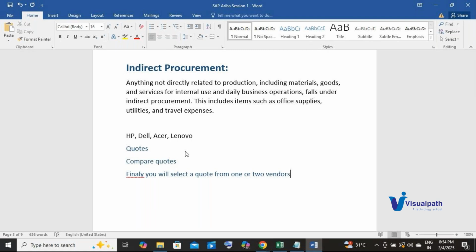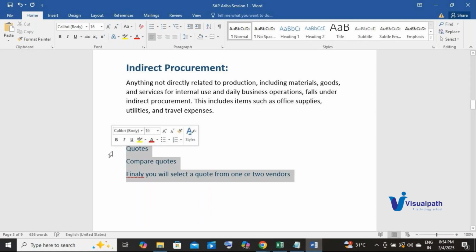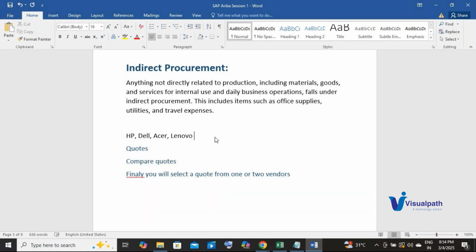Similarly, even an organization has to do all that stuff. Agree with me? Yes. But with a digital procurement app, you can do all these activities online, sitting at your desk. That's the beauty of any digital procurement application, not just Ariba. There are other players as well, but Ariba is a major one.